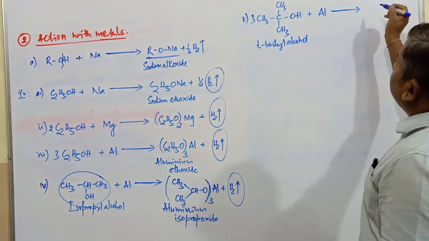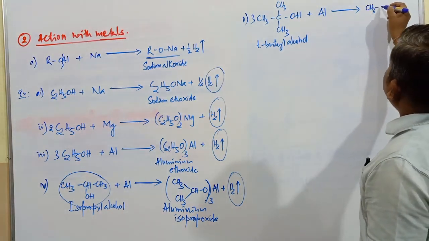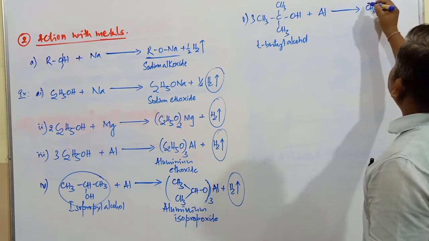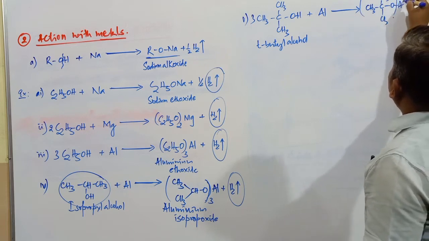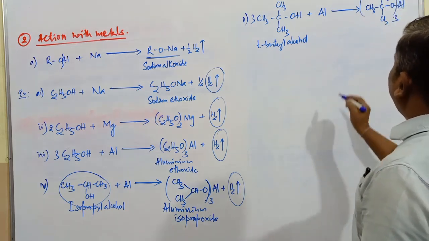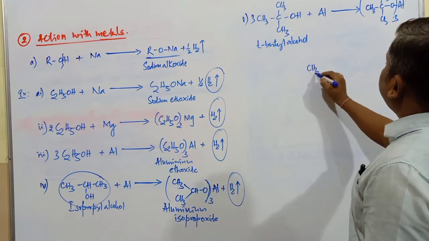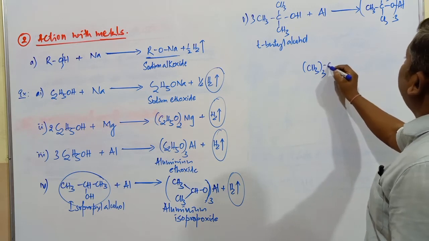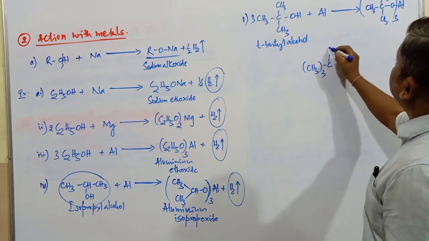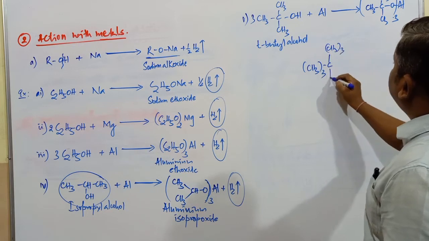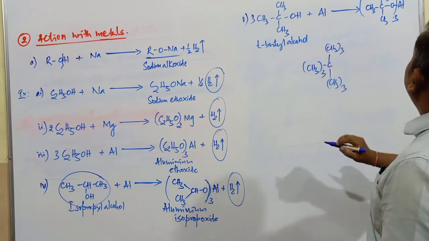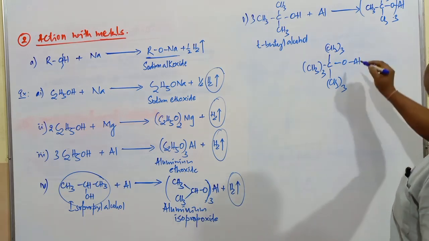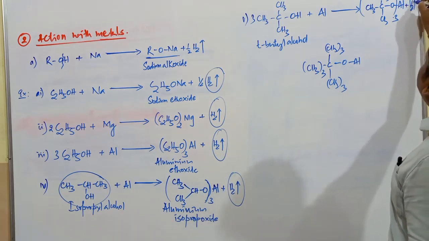What's the compound obtained here? This is CH3, this is C, next one CH3, next one CH3. This is oxygen. So this is aluminium. How many times? 3 times. You can write the group CH3 thrice. Okay. This is carbon. This is CH3 thrice. Next one, it is OAl. So this corresponding group is going to be considered, and plus hydrogen gas gets liberated.